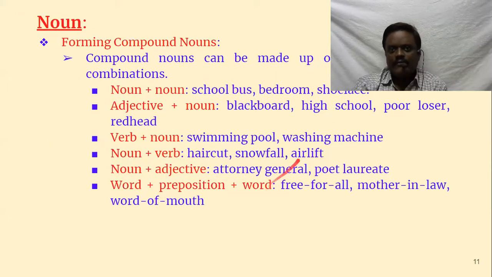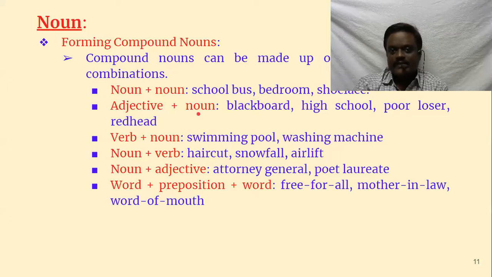Then let's go to forming compound nouns. How are compound nouns formed? Compound nouns can be made up of various types of combinations. That is noun plus noun, like school bus, bedroom. See hyphen and space, you have to be very careful. There is a space between school and bus, whereas in bedroom, there is no space. Shoelace. These are all two nouns brought together.